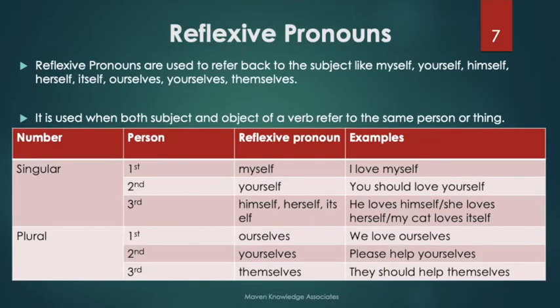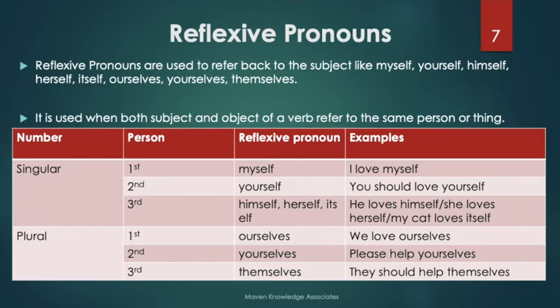What is a reflexive pronoun? Reflexive pronouns are used to refer back to the subject, like myself, yourself, himself, herself, itself, ourselves, yourselves, themselves. It is used when both the subject and object of a verb refer to the same person or thing.